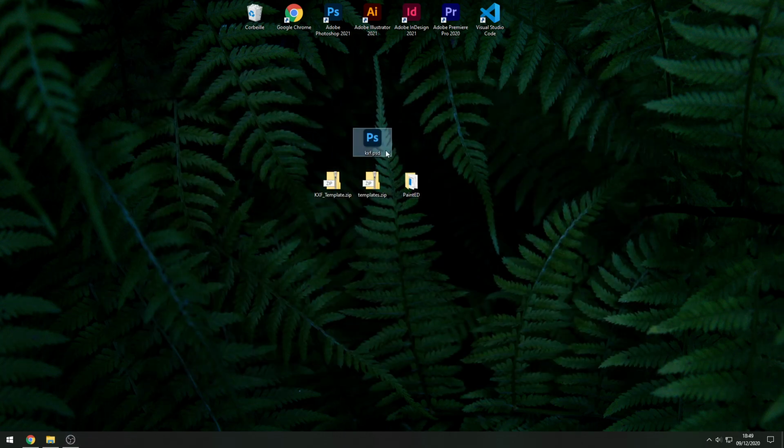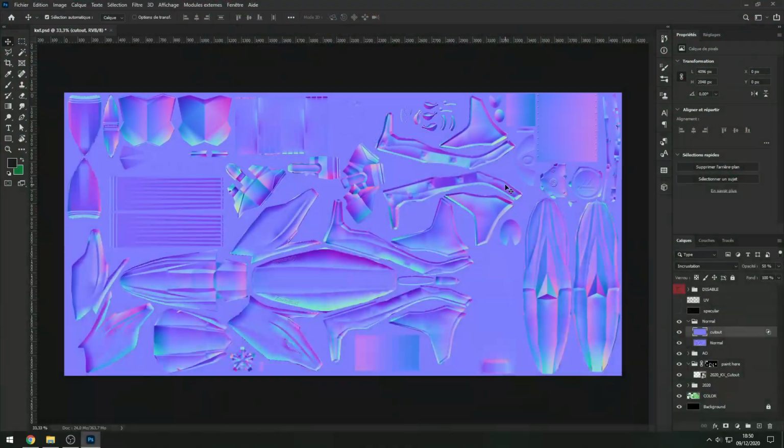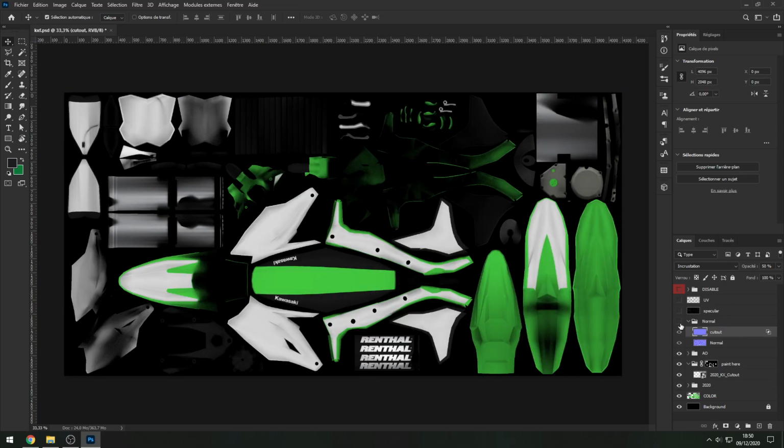So let's open the file, shall we? So when you open the PSD, you'll find the normal map shown, so that's okay. We're just gonna hide it because for now we don't need to edit this particular texture. So now we've got everything we want. So we've got our texture of the bike and some gray white stuff. That's actually the cutout, which will help us to know how to design our bike, but you can draw anywhere you want.